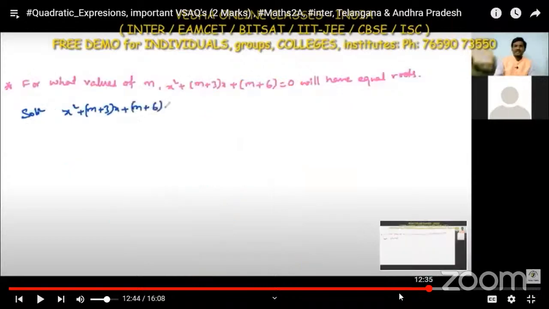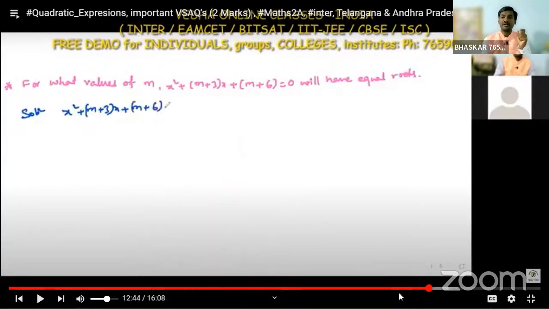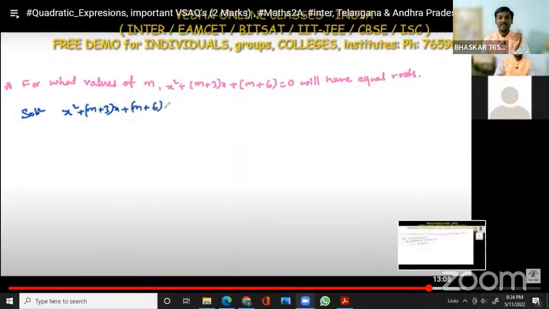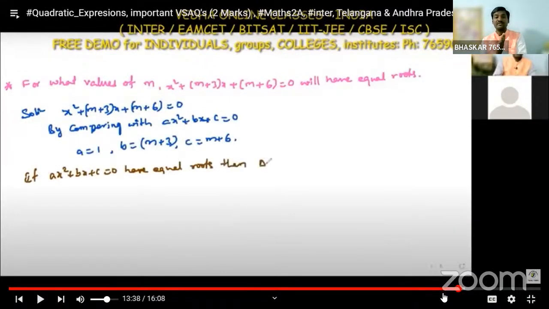Okay, so next, this is one of the most important compulsory questions. Equal roots: for what values of m will x square plus (m plus 3) into x plus (m plus 6) is equal to 0 have equal roots? If the quadratic equation has equal roots, what is the condition? Anybody? First I am writing the given quadratic equation. After that, we are comparing with the general equation x square plus bx plus c is equal to 0, so I am comparing with that.